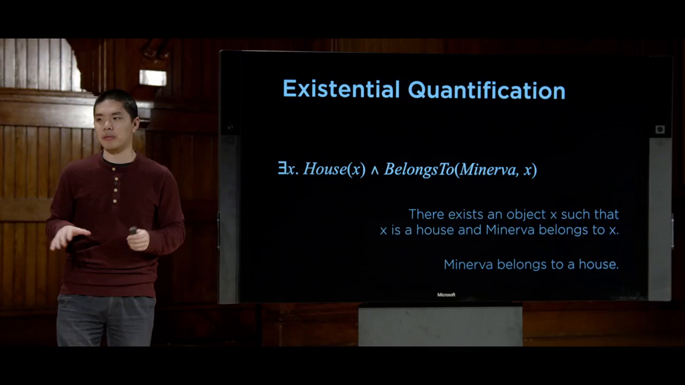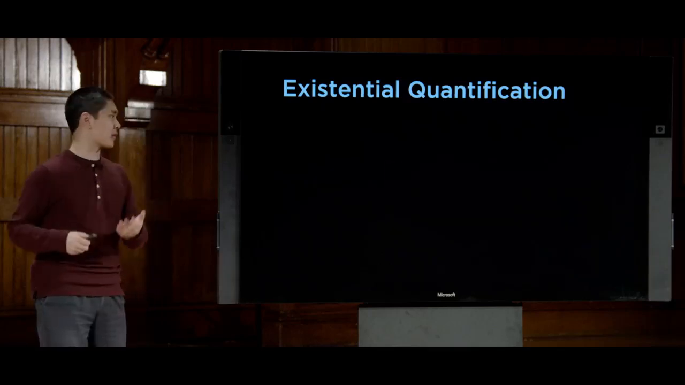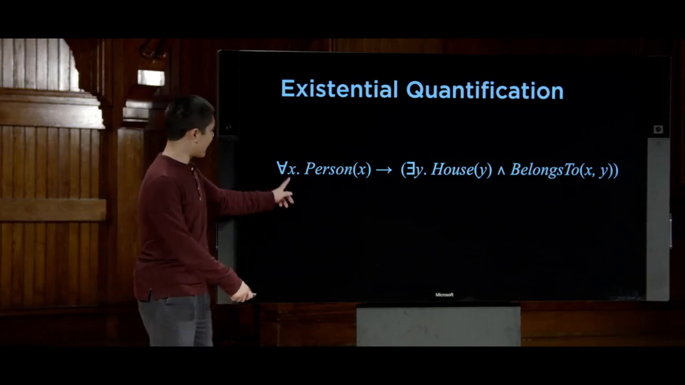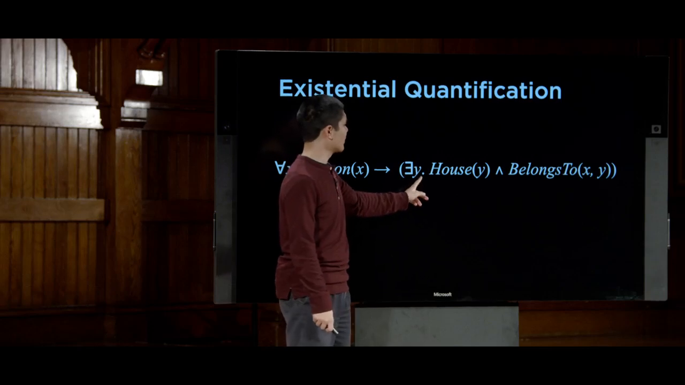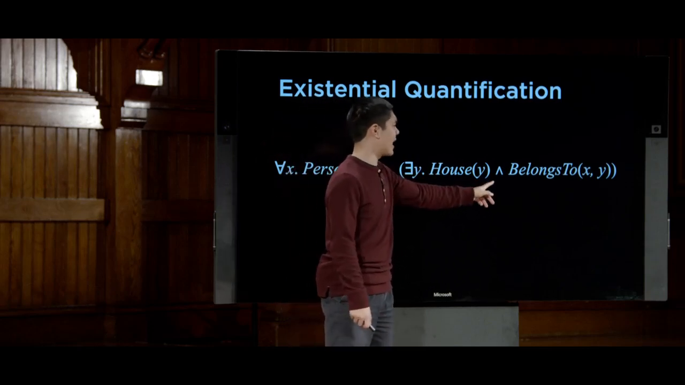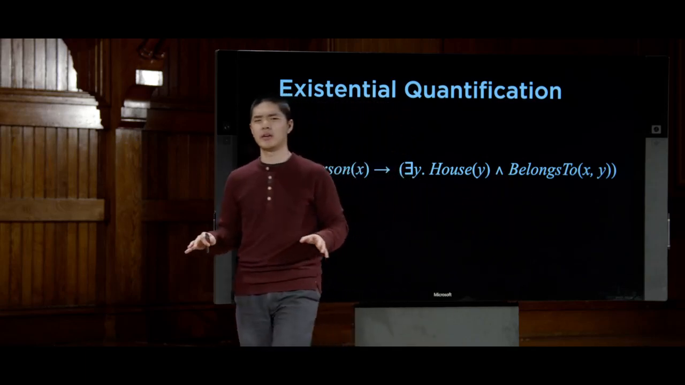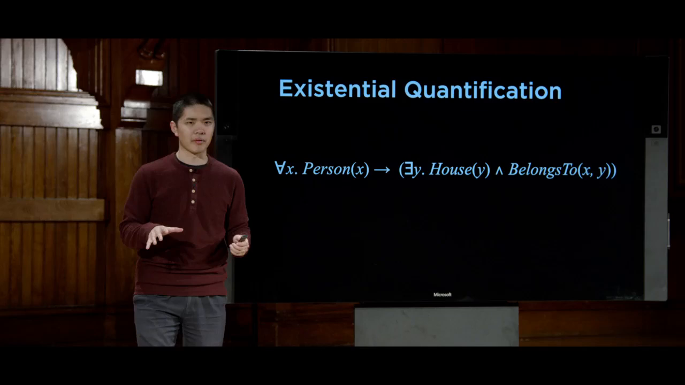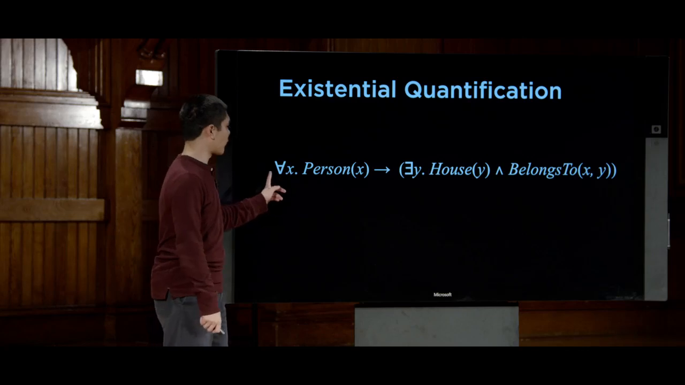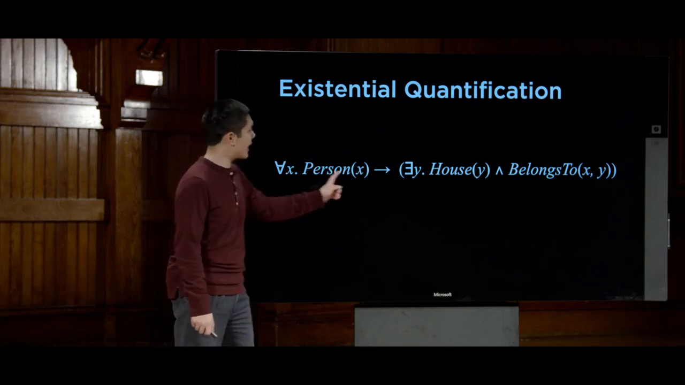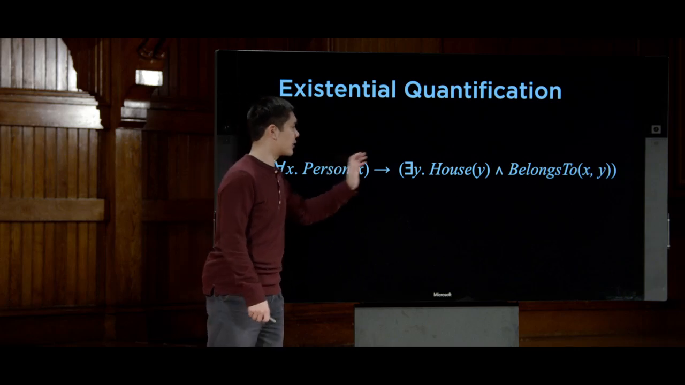And combining this universal and existential quantification, we can create far more sophisticated logical statements than we were able to just using propositional logic. I could combine these to say something like this: for all x, Person(x) implies there exists a y such that House(y) and BelongsTo(x, y). All right, so a lot of stuff going on there, a lot of symbols. Let's try and parse it out and just understand what it's saying. Here we're saying that for all values of x, if x is a person, then this is true.